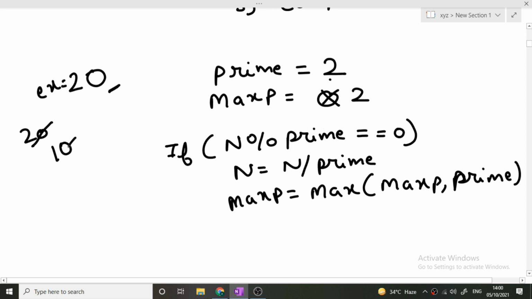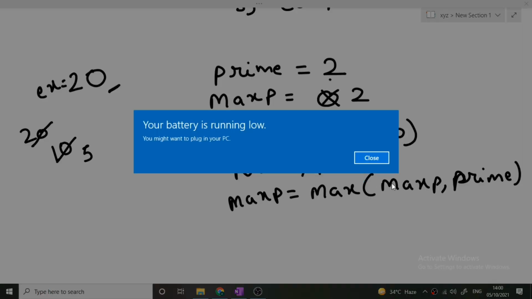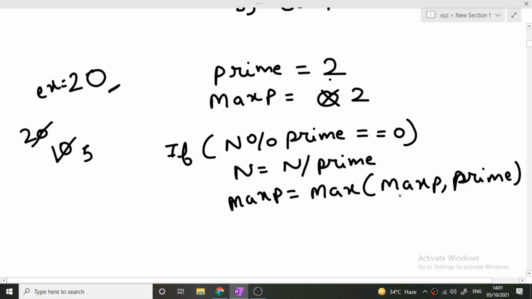So again we will divide it by 2, it will remain 5, and now again we will check what is the maximum value between our max p and prime. So again our max p is 2 and our current prime is also 2, so it will still remain 2 only. Now our n remains 5. Now again we will come here, the entire thing is happening in a while loop.